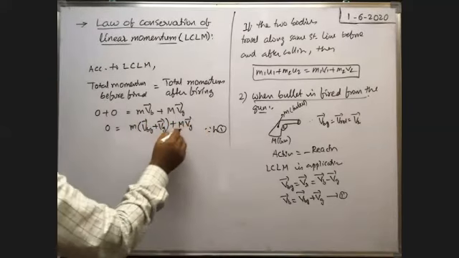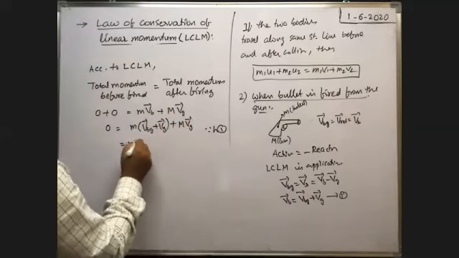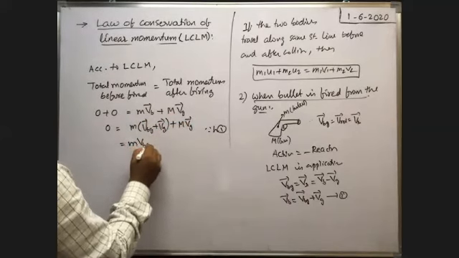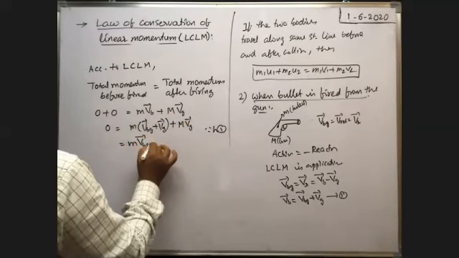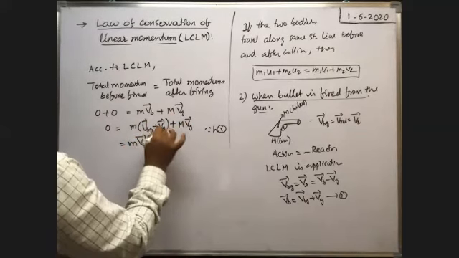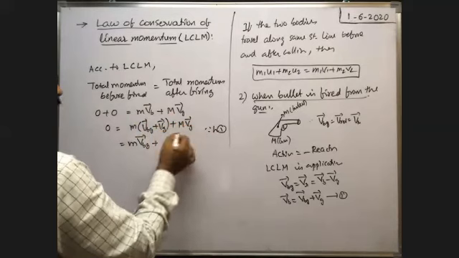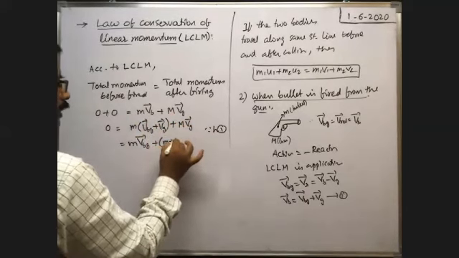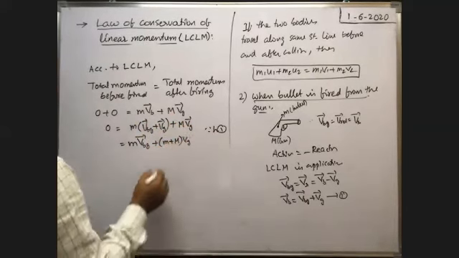Therefore this is equal to m into VBG bar plus m into VG bar plus capital M into VG bar. Take VG bar common: small m plus capital M into VG bar.